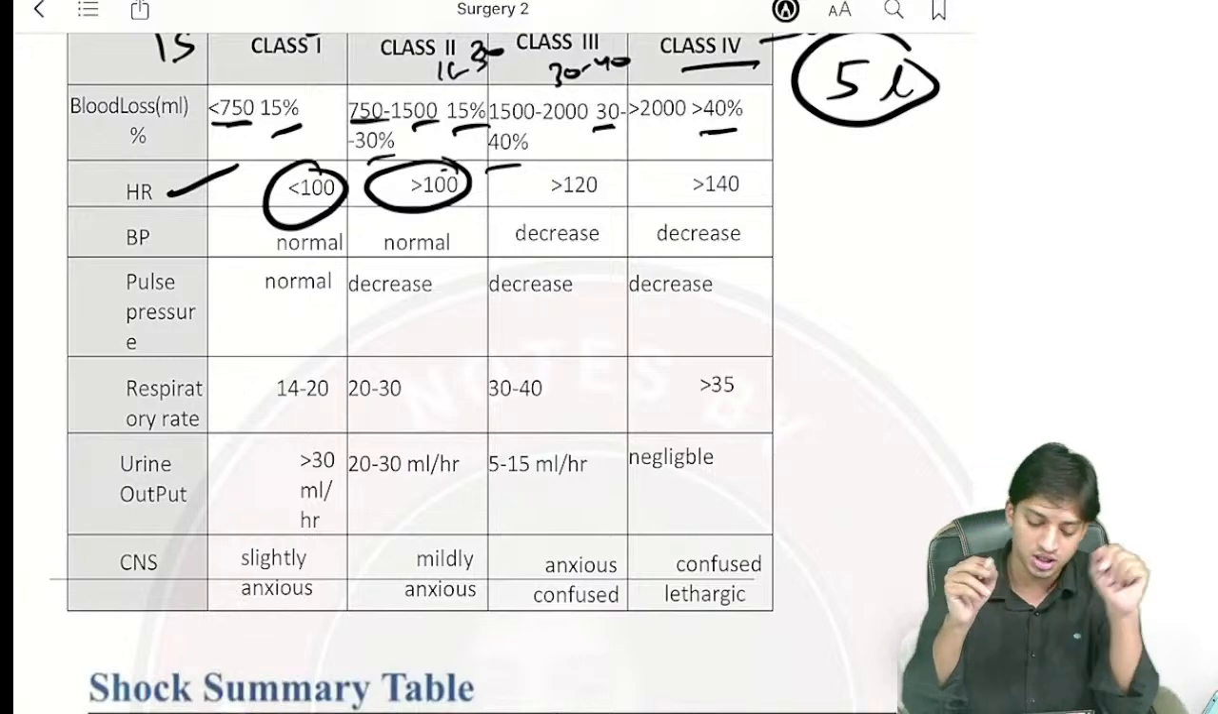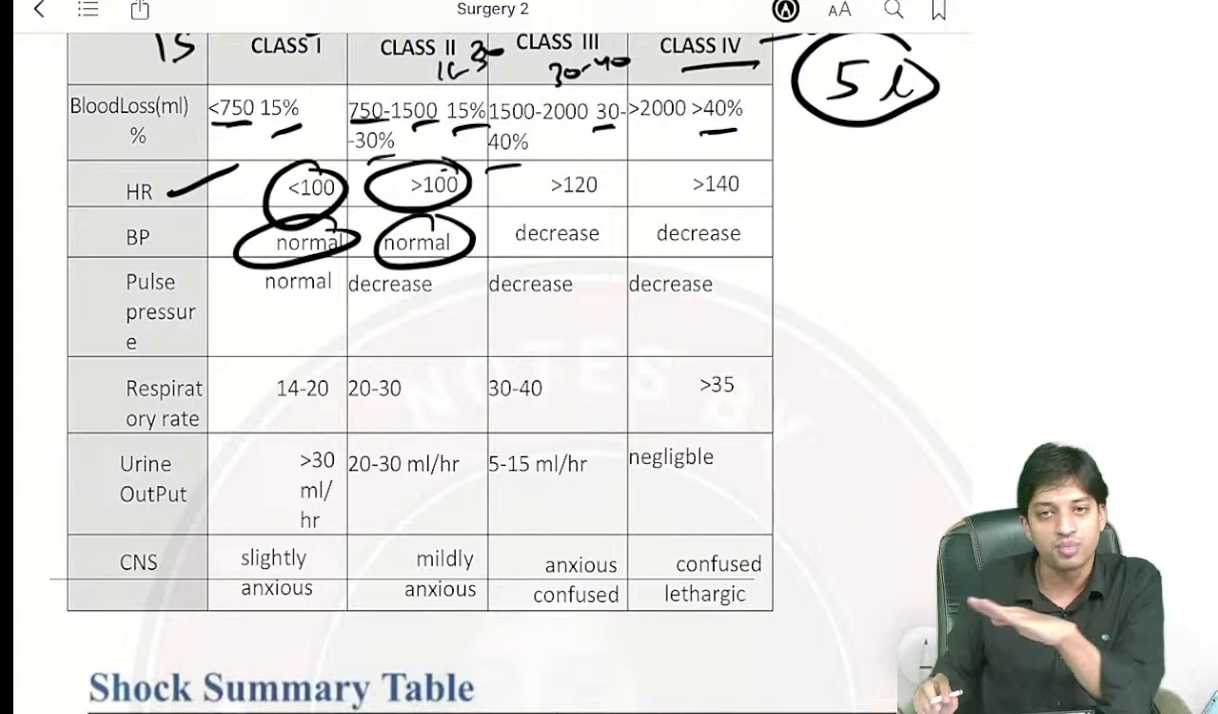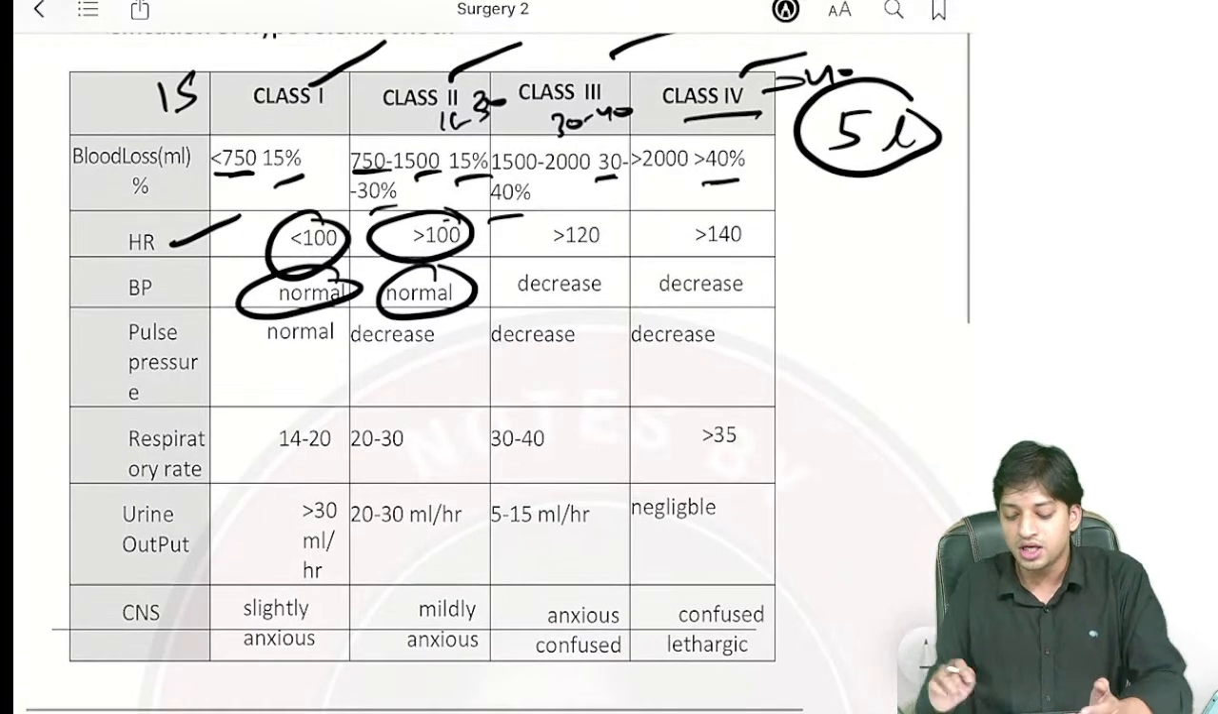BP will become normal in class 1 and class 2. Just see, because the heart has increased the pumping rate and compensated for the blood pressure. Come here for class 3.